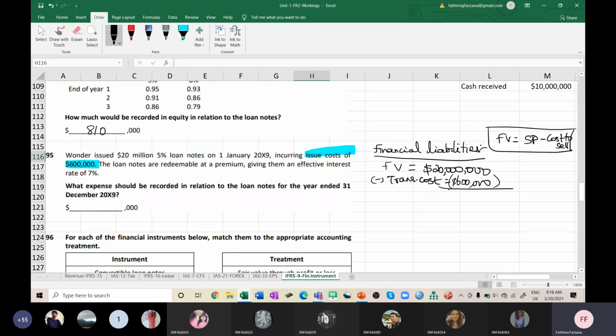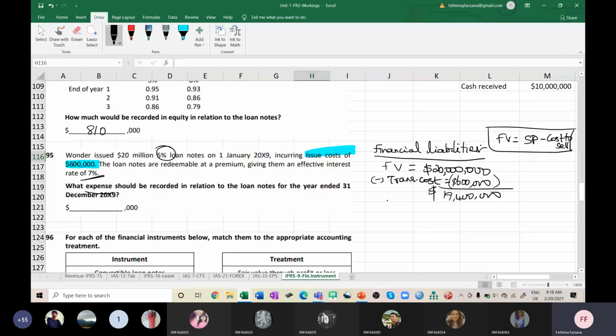Once after subtracting, this is $19,400,000. So here you have to charge an expense. How much will be recorded as an expense? Will it be 5% or 7%? Tell me that. Which will be computed for finance cost? 7%, the effective rate of interest. Yes.